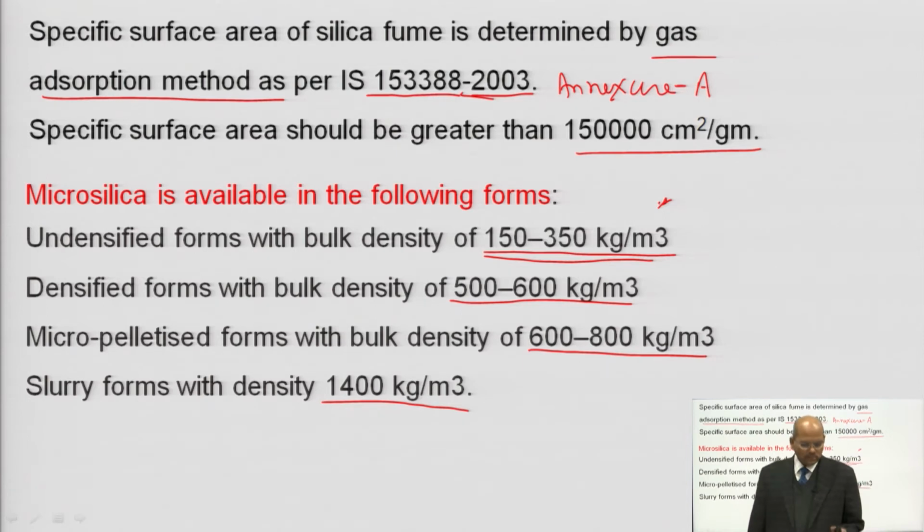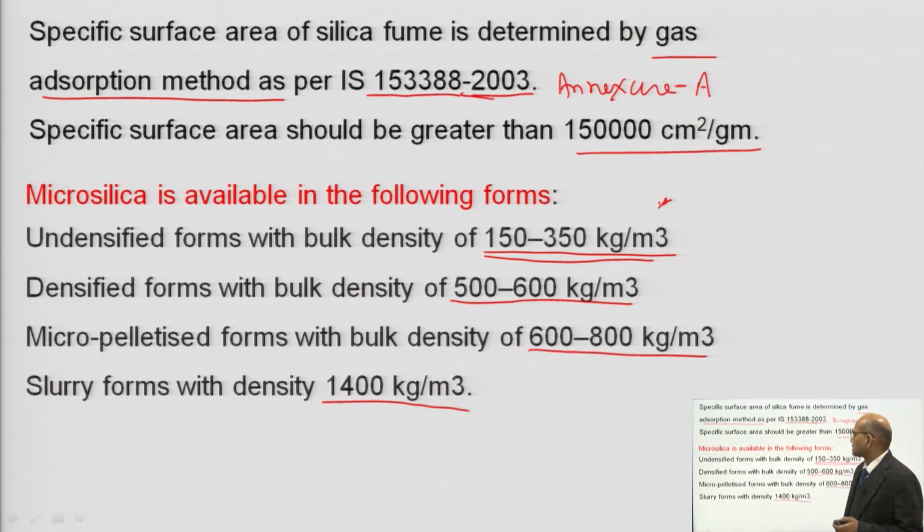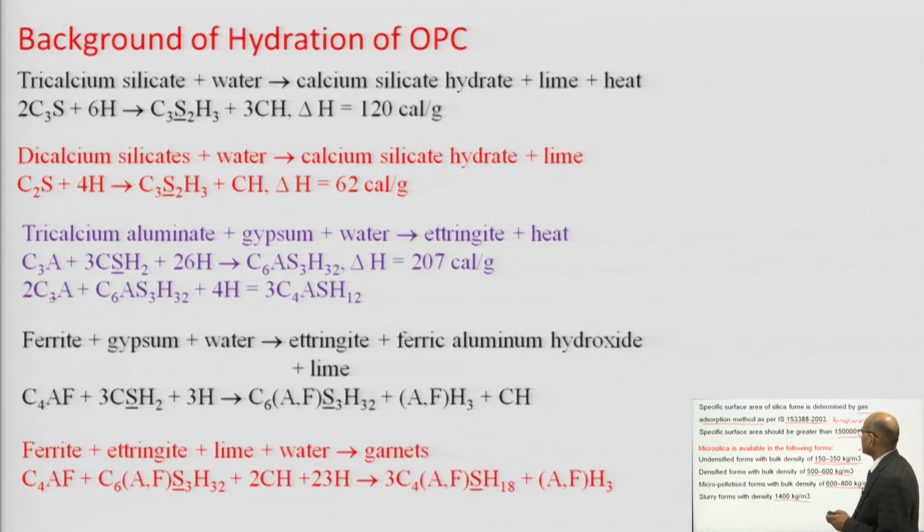In India we are not making it properly, so we have to get it from other countries. In India they have started; the Steel Authority of India has set up a plant, but the quality of silica fume produced by them is not up to the mark. Their efficiency needs to be enhanced.